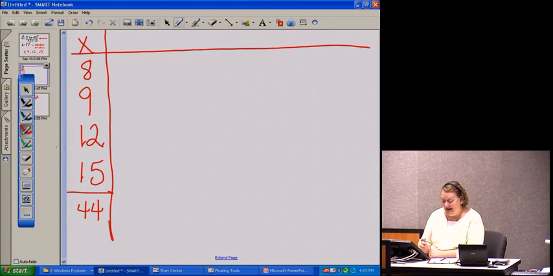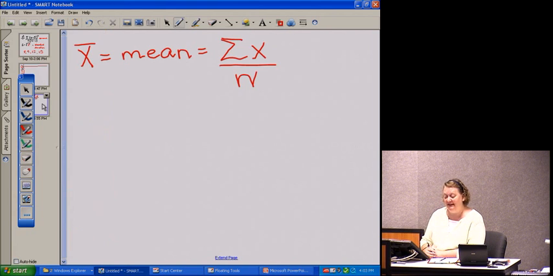But we get a sum, and if we wanted to be fancy, we could even label that bottom column as the sum of the x's. Again, going back to this last screen to keep up with our information, the sum of the x's is 44 divided by n.